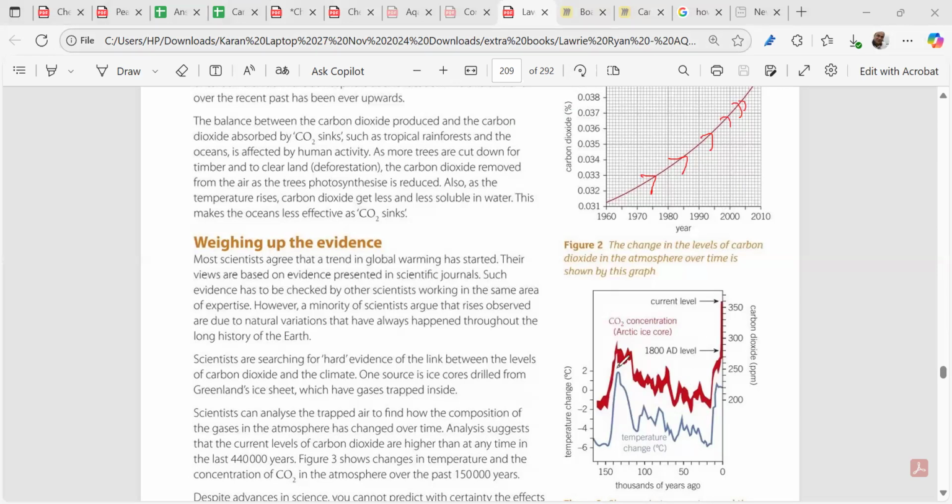Similarly, if you see the temperature graph with the years, you can see that the concentration of carbon dioxide is increasing, and the temperature also. So scientists have found out that yes,